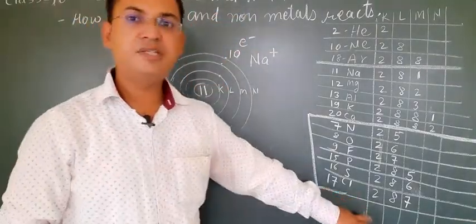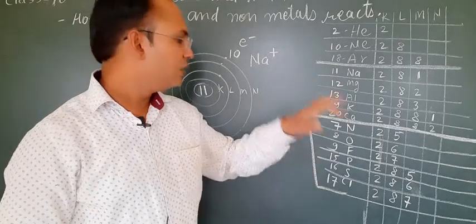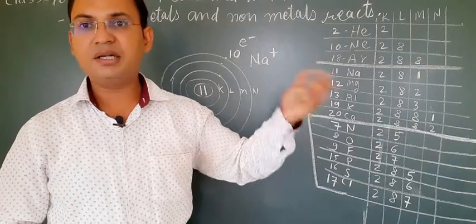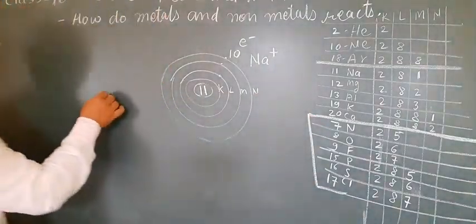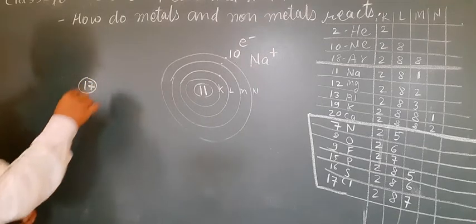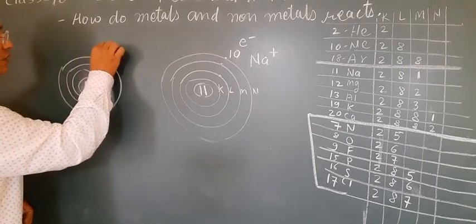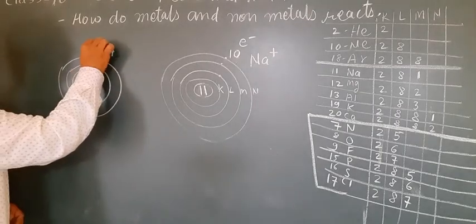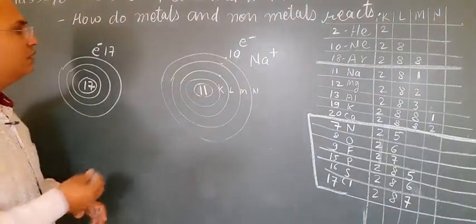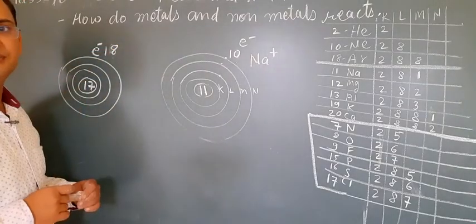And students, if chlorine accepts that electron, either the electron donated by sodium or by another element, then take this example. The total number of protons inside the nucleus of chlorine is 17 and the total number of electrons outside the nucleus is 17, and if it receives 1 more electron, then the total number of electrons in the chlorine atom will be 18.